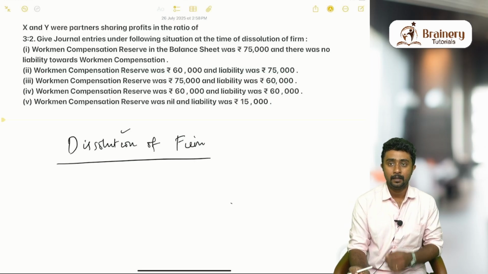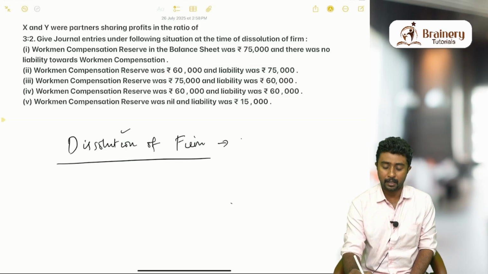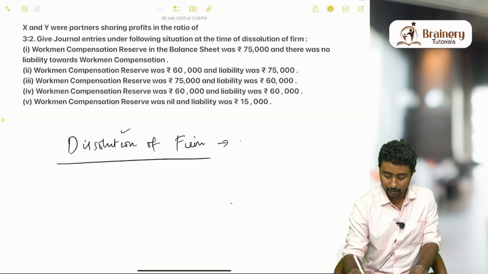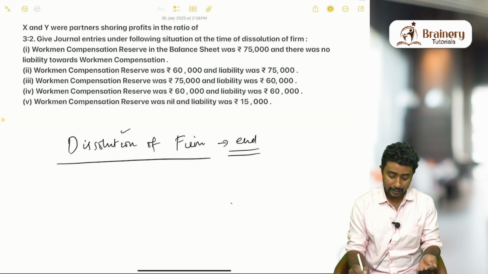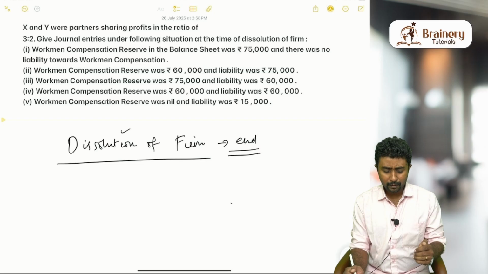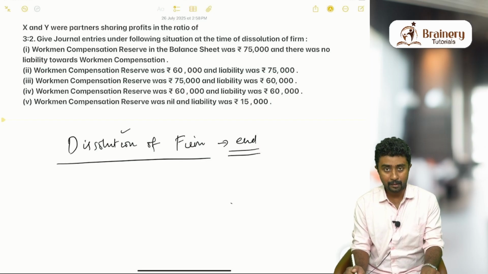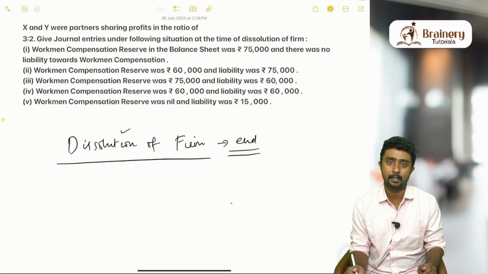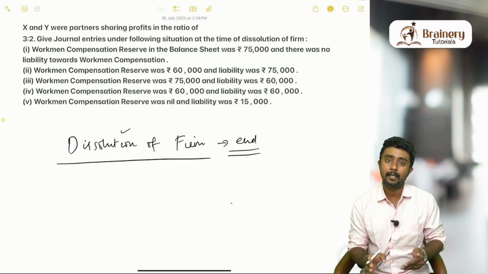Dissolution of firm means that the business carried on by the partners comes to an end. As you know, in the change in profit sharing ratio chapter, two or three partners share profit in a particular ratio, and from a point of time they decide to change their profit sharing ratio. From that moment the ratio changes and they continue the business again. That is happening in the other chapters also.